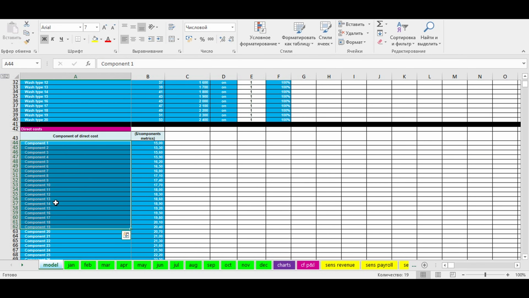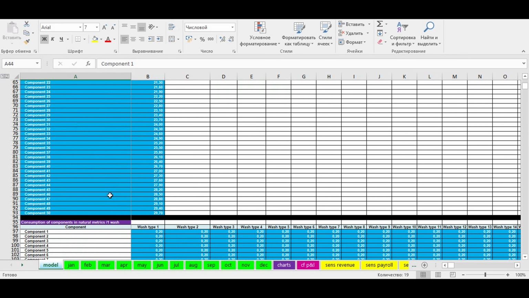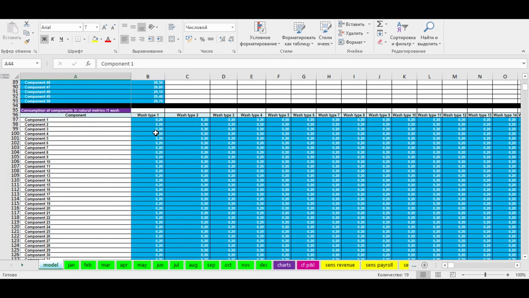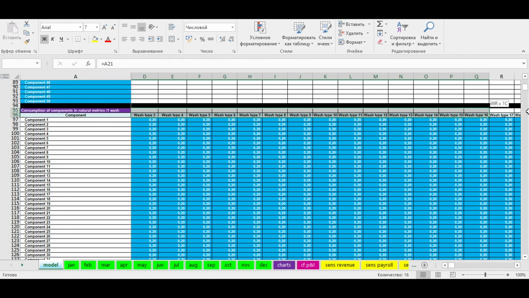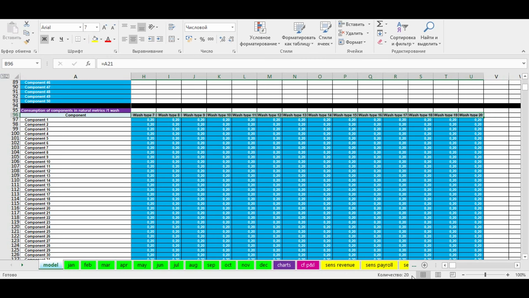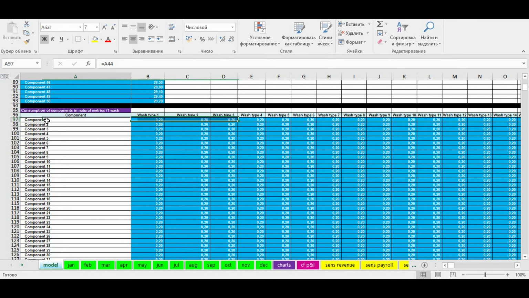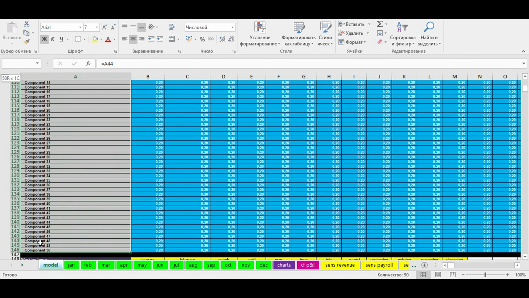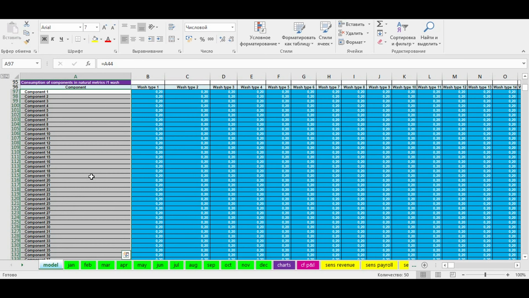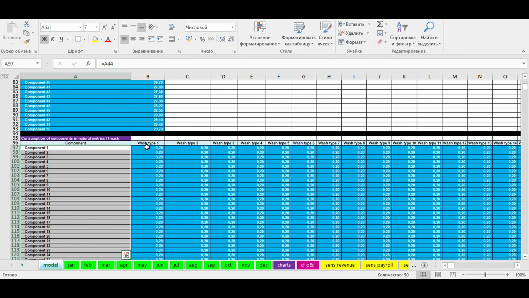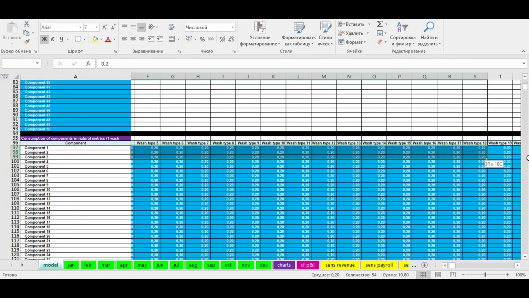Now we move to the table of natural consumption of components for each type of car wash. From left to the right, we have a list of our car washes types. From the top to the bottom, we have a list of components used in all our car wash services. Here is natural metrics of each component, we specify its consumption for every type of car wash.